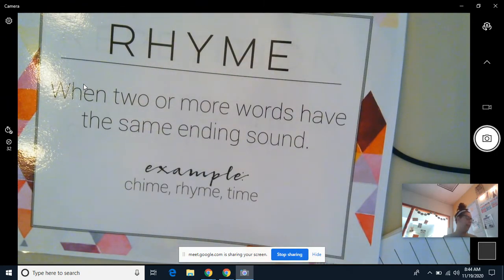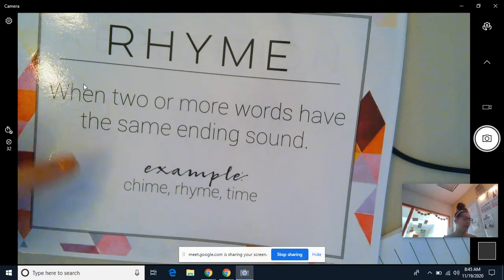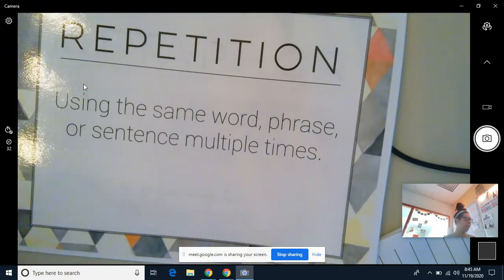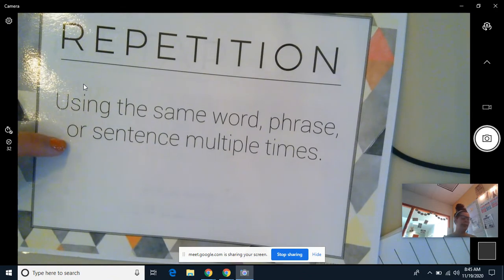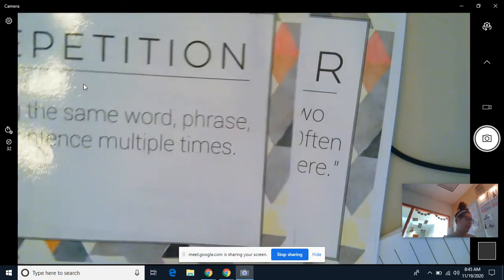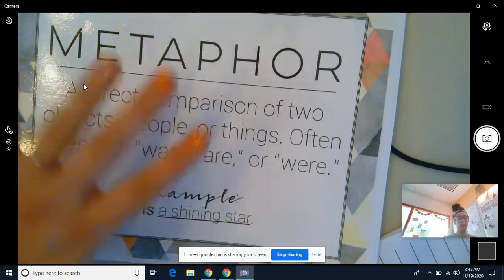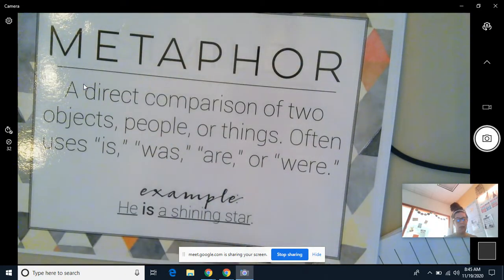Rhyme, which you did the other day, when two or more words have the same ending sound. Example, chime, rhyme, and time. Repetition, using the same word, phrase, or sentence multiple times. And then these are our figurative language. You are working specifically with all of these today, okay?